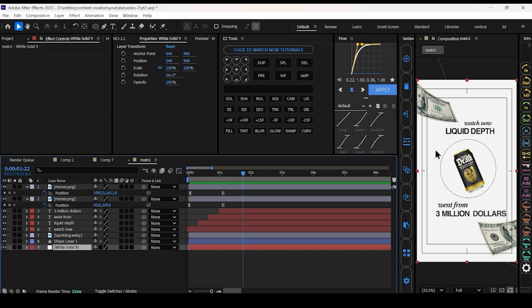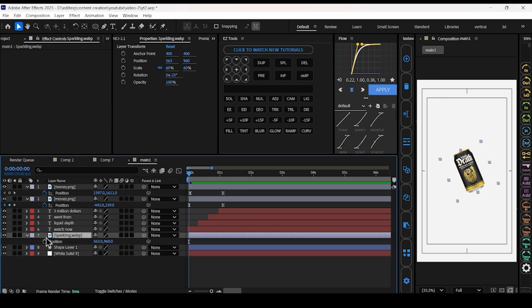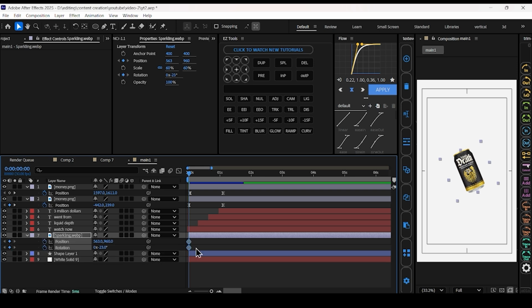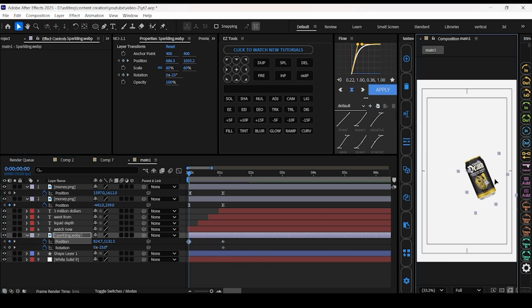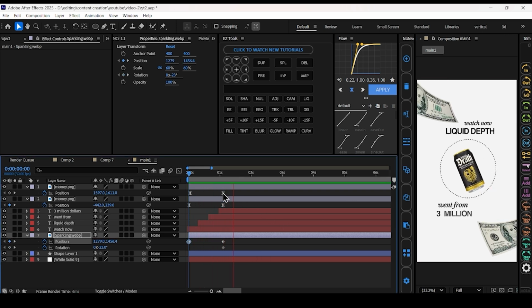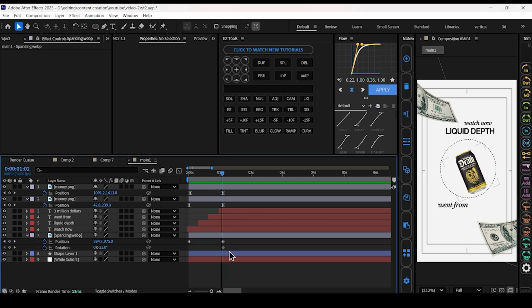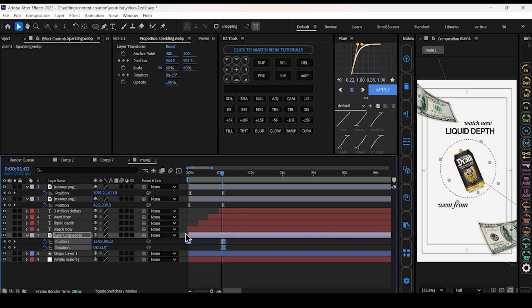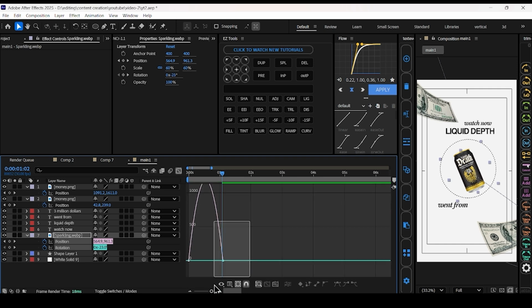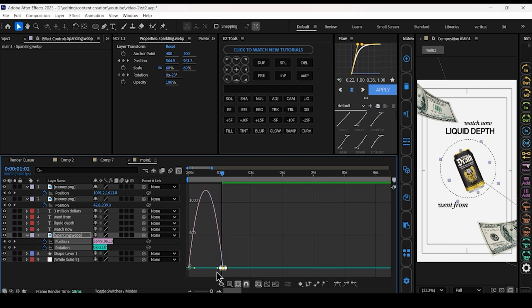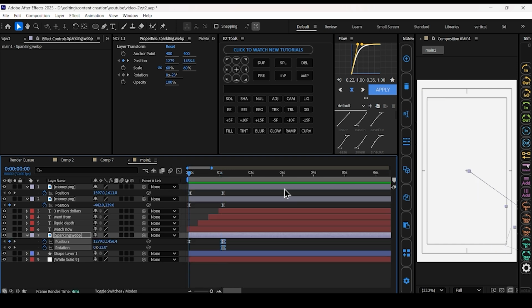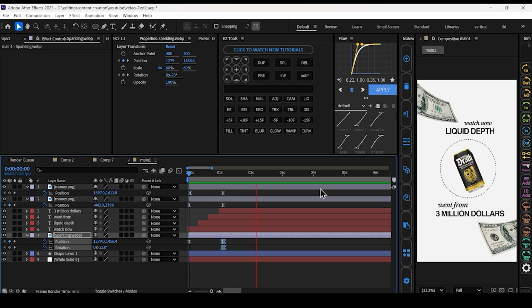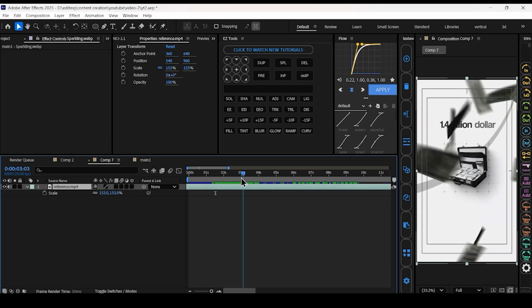Okay, now we will animate this element. Press P, set a keyframe, press R, again set a keyframe, press U. You can see both keyframes. Move these two keyframes, change the position at the start, but the animation is not good. So select keyframes, press F9, adjust the graph like this. Okay, perfect this scene. Now we will create the second scene.